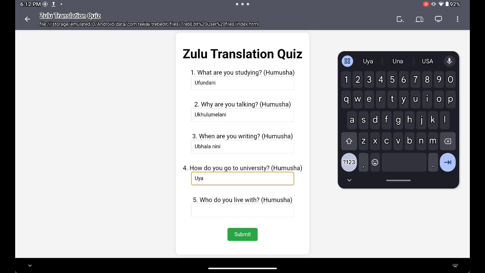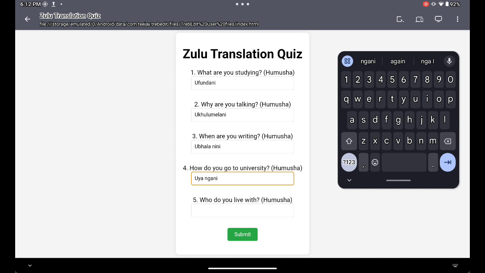People say how it's N Johnny. Just take the J and put G. So basically what it'll be, there we go, Ngani. So Uya and Gani means how. So how do you go?